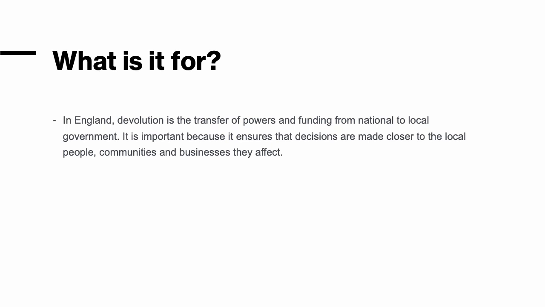The idea is that if you're ruled solely by people at the centre of your country, those people at the centre aren't necessarily going to understand what your local area needs, what your local issues are, where the funding needs to go in your local area. So by devolving, by rolling down certain powers and certain money from a national to a local level, that can help ensure that local areas are able to benefit more so than they would necessarily from central government.